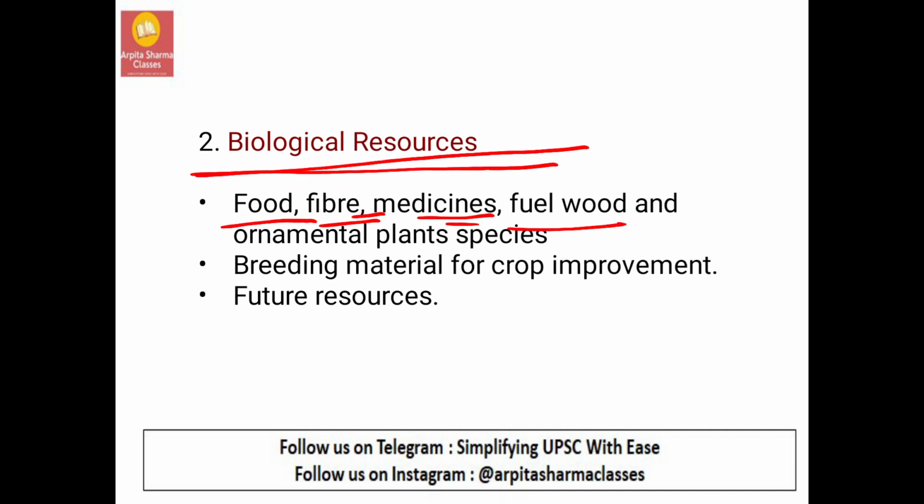And fuel wood we are getting in the form of dry wood. To make furniture, we are getting wood from nature. And ornamental plant species also we are getting. What are ornamental plant species? That you keep for ornamental purpose at home. Breeding material for crop improvement, and for future resources also it is useful.